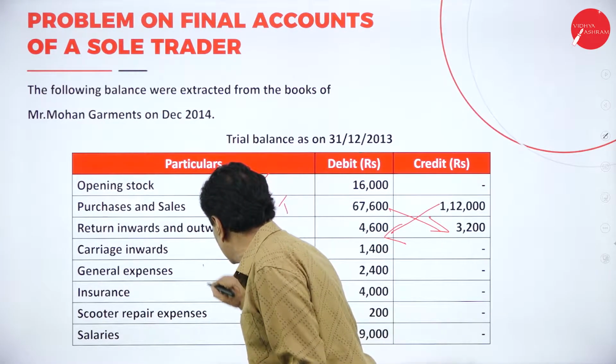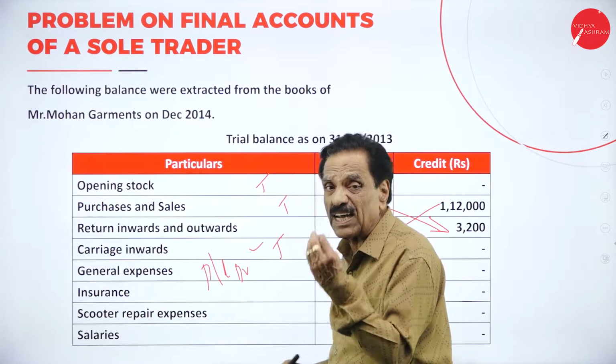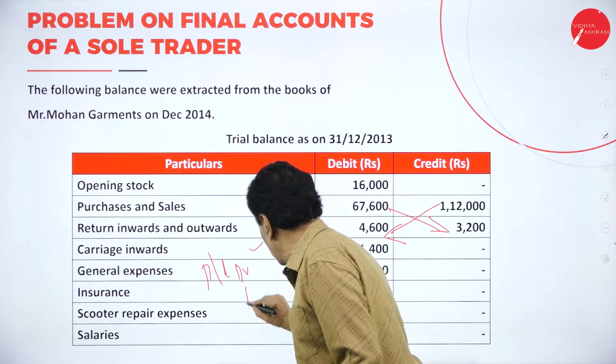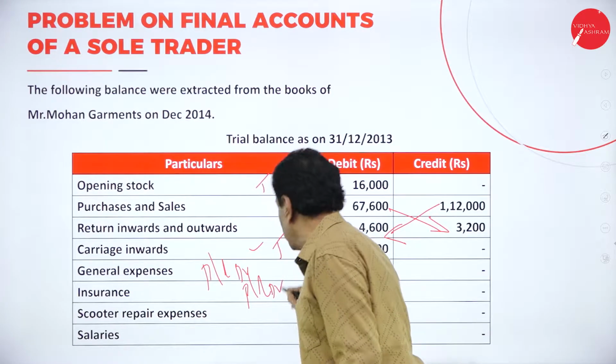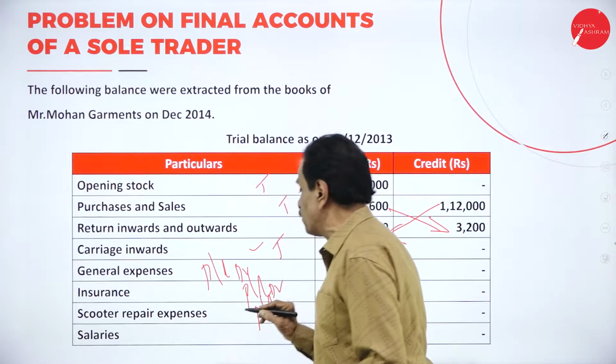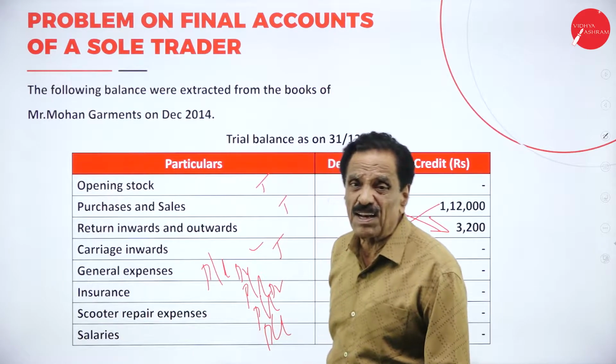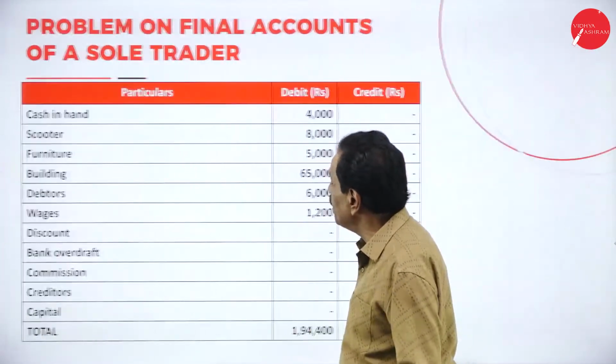Then general expenses, profit and loss account, debit side. Insurance connected to business, profit and loss account, debit side. Then scooter repair expenses, profit and loss account. Salary, profit and loss account, debit side. All are expenditure. We'll move on.